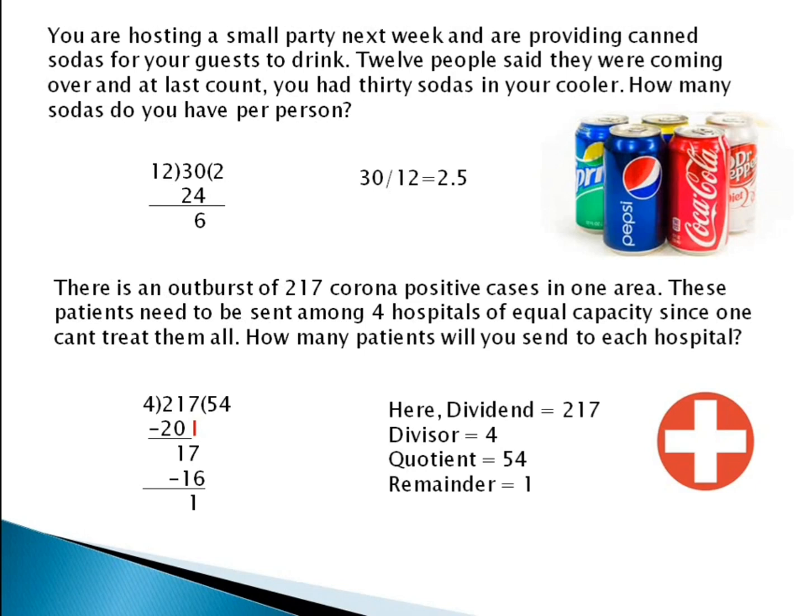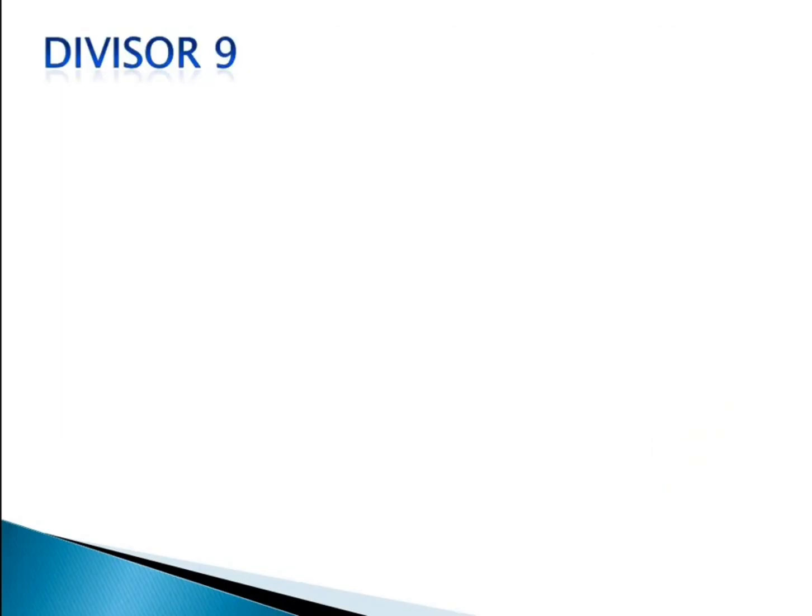We need to be aware of these terms: dividend, which is the total amount; divisor, with which we are dividing the dividend; quotient, which is the amount that each and everyone gets in equal share; and remainder, which is the final thing that remains. And why are we going for a remainder instead of decimals? Because not everything can be split. So let us now learn how to perform these divisions with our Nikhilam method.